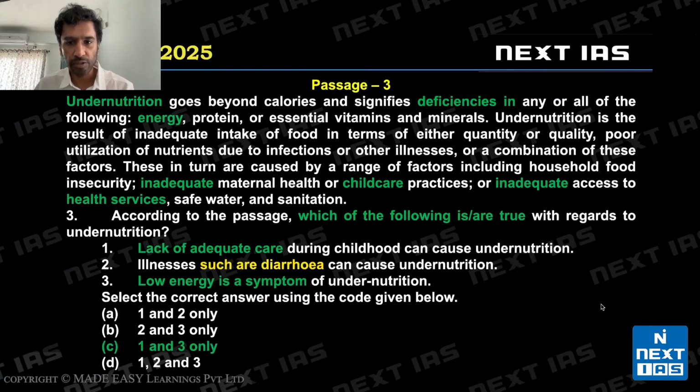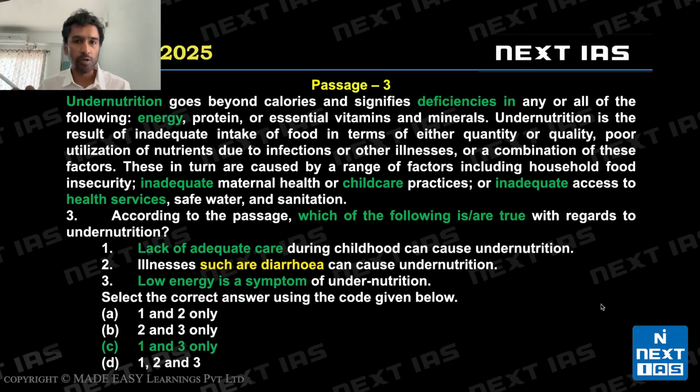According to the passage, which of the following is/are true? "Is/are true" is usually a straightforward factual question, or these statements could be inferences, right? We are told reasons for undernutrition. It goes beyond calories, deficiencies in energy, protein, or essential vitamins and minerals. This is told to us. And we are told that these in turn are caused by a range of factors, including inadequacy. So, undernutrition is caused due to inadequacy in childcare, inadequacy in healthcare, etc. So, we know the passage.